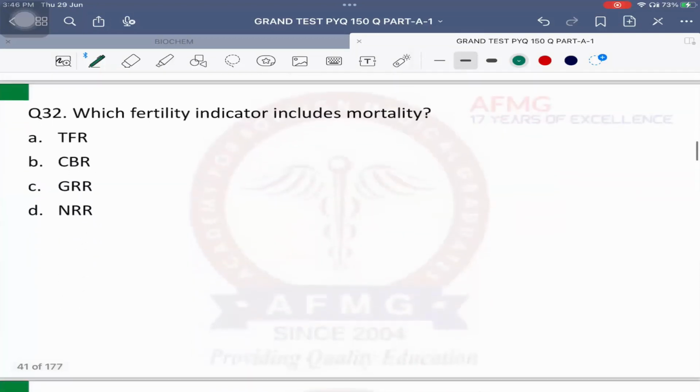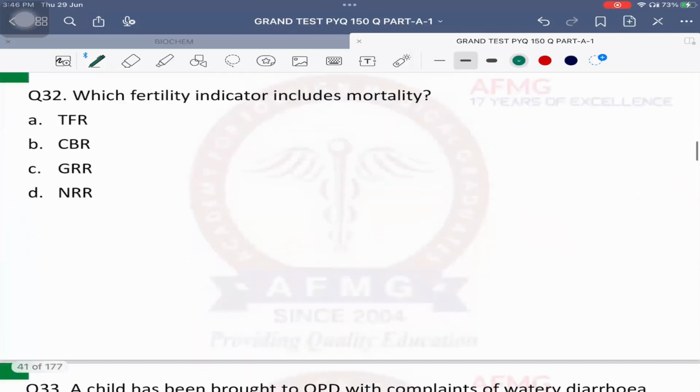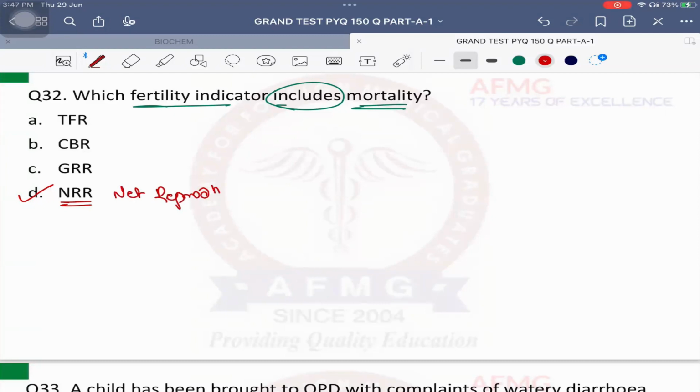So that's important. Question number 32, easiest. Which fertility indicator includes mortality? It is NRR. What is NRR? Net reproduction rate. Now net means, understand it like net profit, the final output, right? Reproduction rate means total number of girl children who are able to reproduce, only girl children.